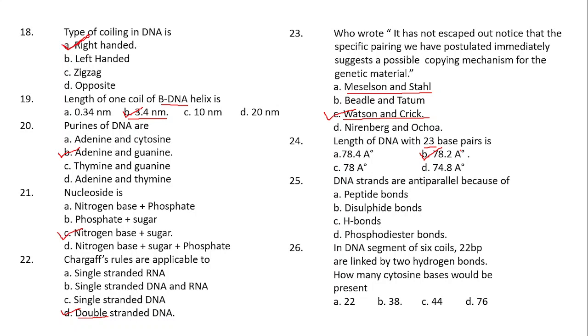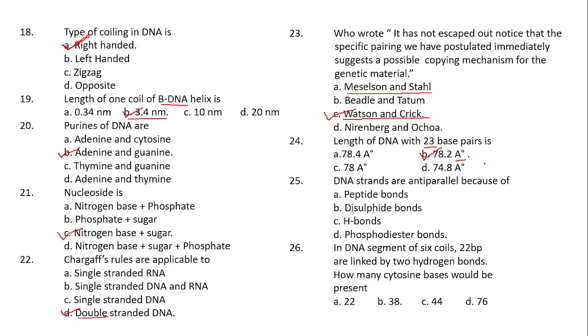Since the answers are given in angstroms, you can use 3.4 angstrom. If it is asked in nanometers, you multiply with 0.34 nanometer. Is that clear? Depending upon what measurement they have given, you have to use it.